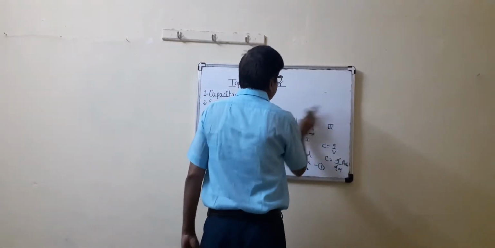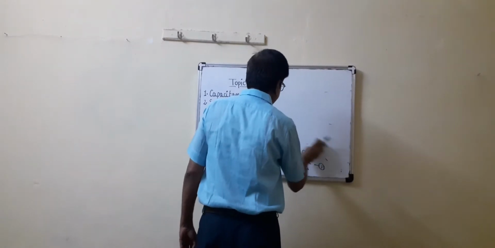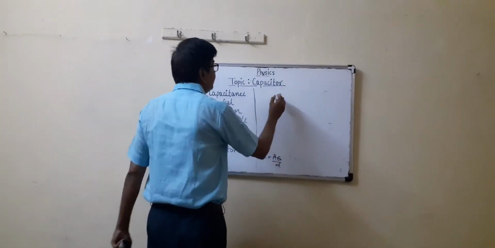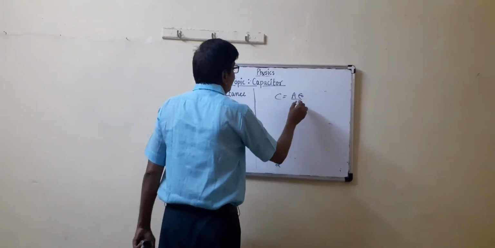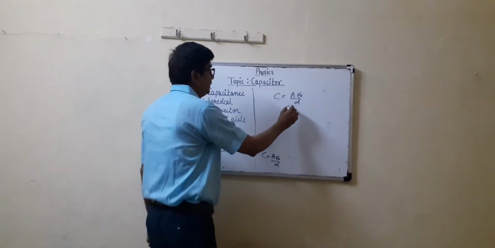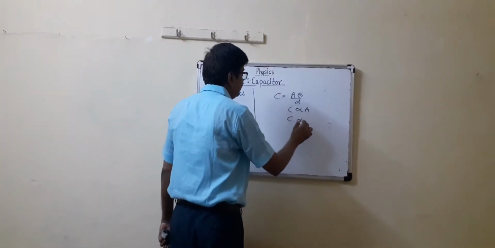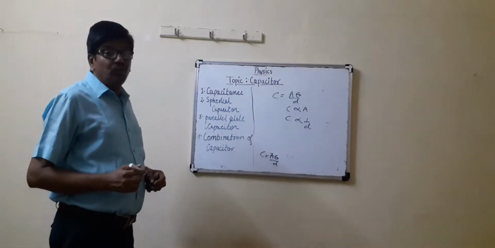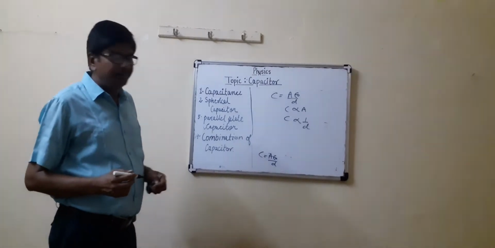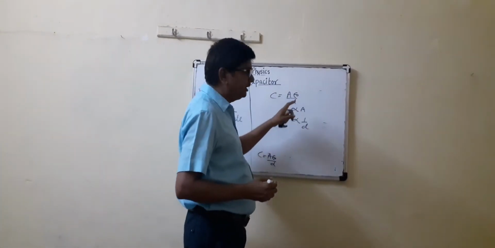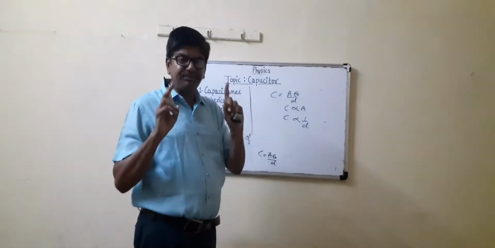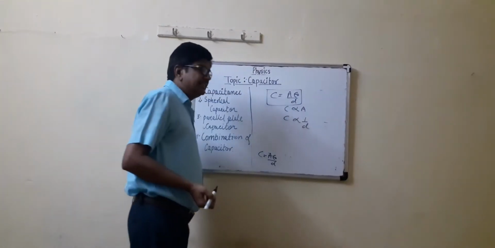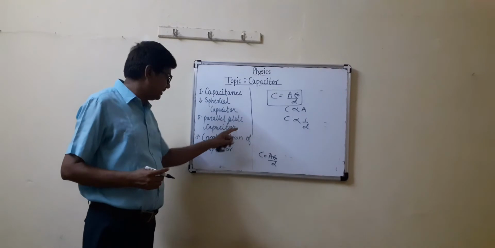In this case, capacitance C is directly proportional to A. C is equal to A epsilon naught upon d. C is proportional to A, and C is inversely proportional to d. So what is the capacitance between two parallel plates? C is equal to K epsilon naught A upon d. Here d means separation, A means area of the plate, and epsilon naught means permittivity of free space. So capacitance depends on the area and the separation between the two plates. This is the parallel plate capacitor.